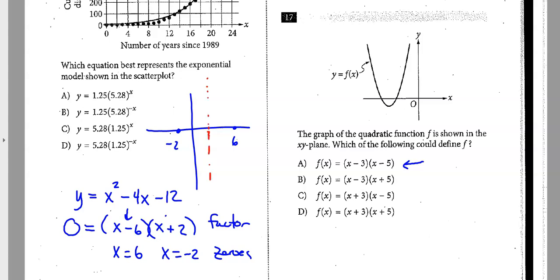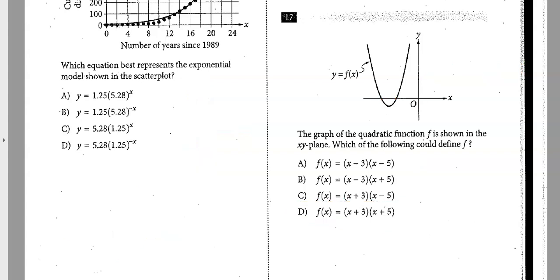All right, so back it on up. Over here, I notice both zeros are negative. So since both zeros are negative, both factors have to be positive. It's got to be. So when I look down here, the only possibility is D. So just understand that factors give you zeros and help you graph things.